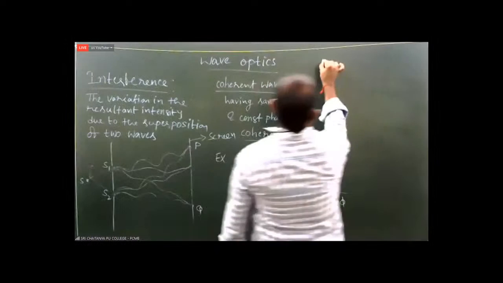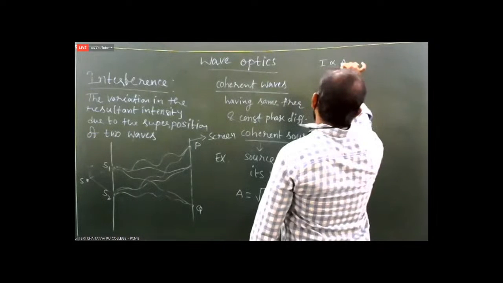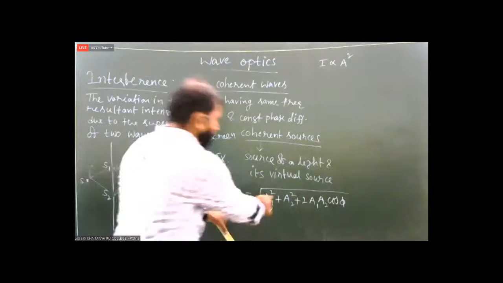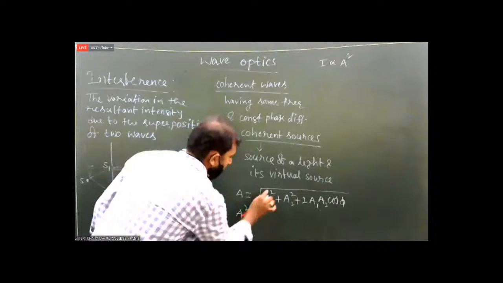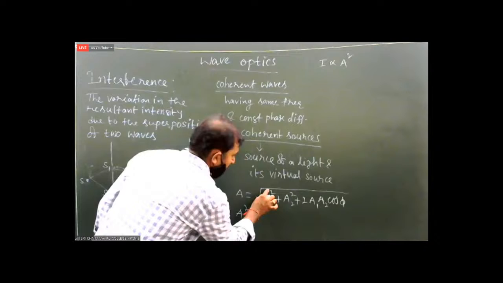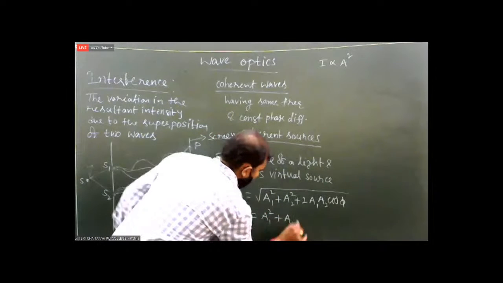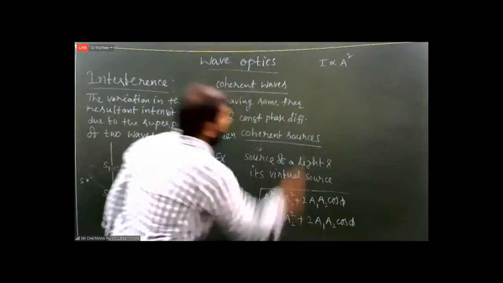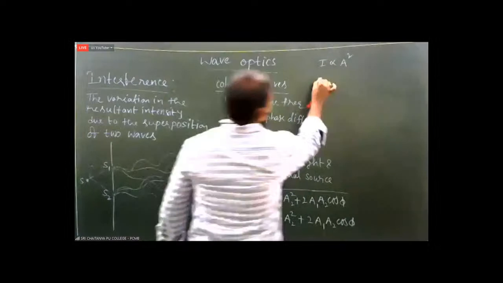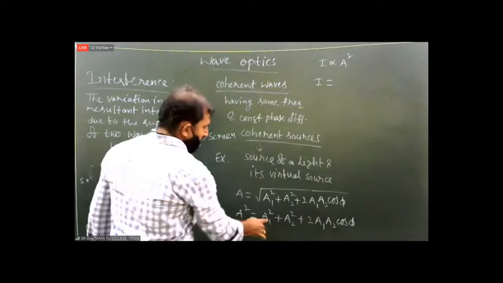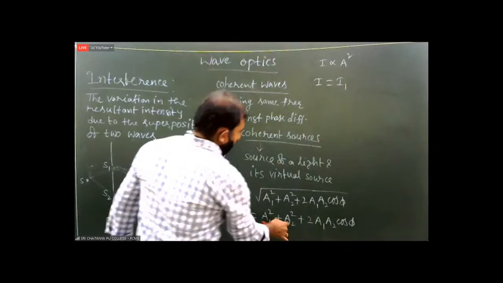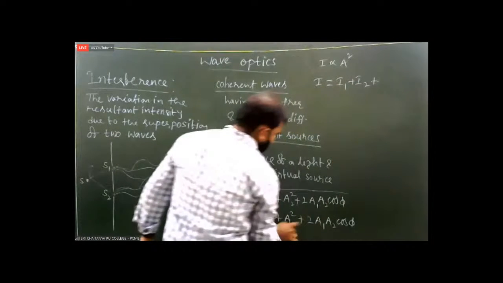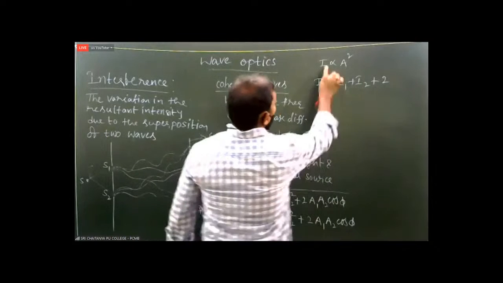Intensity is always directly proportional to the square of the amplitude: I proportional to A square. Therefore, squaring on both sides, the square root gets eliminated, and we get A square equals A1 square plus A2 square plus 2A1 A2 cos phi. Now, A1 square means I1, A2 square means I2, plus 2 into...